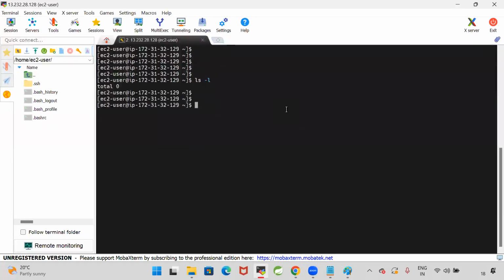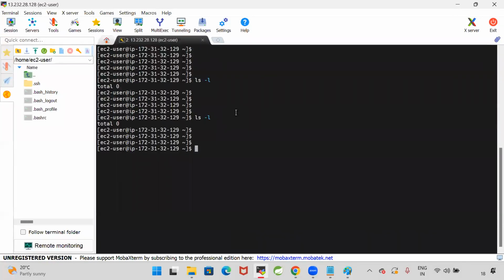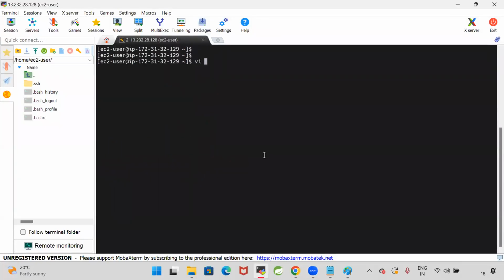Can you see ls -l? In this machine, in the present working directory, do I have any data or not? I don't have any data. Now let me create a file. vi, the file name I am giving as Dockerfile. vi is an editor in Linux to open a text file. In Windows, we will use Notepad. In Linux, we will use the vi editor. vi space Dockerfile. My file is opened.